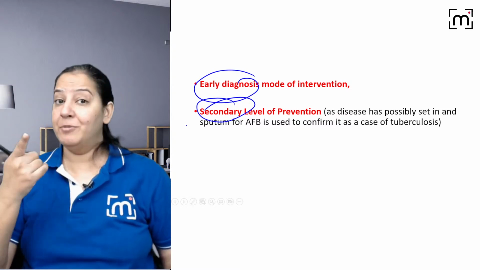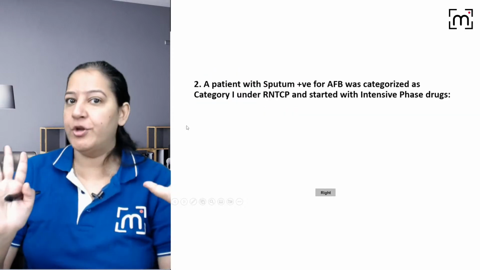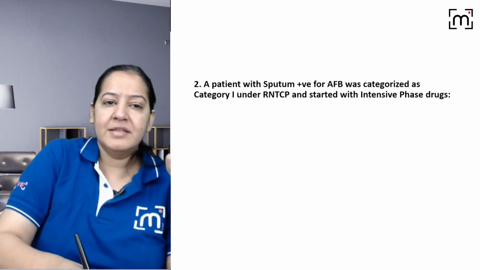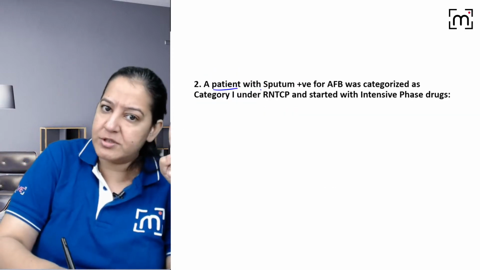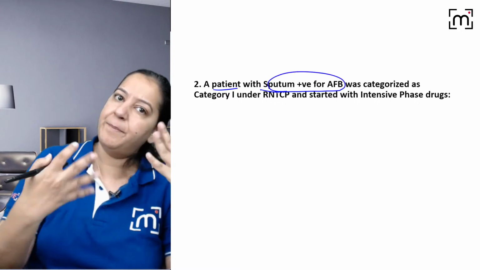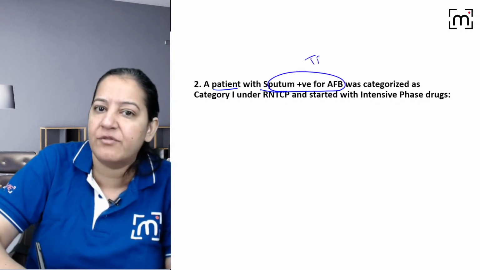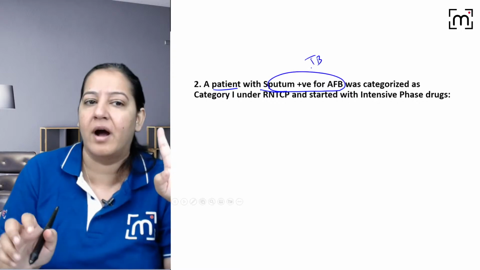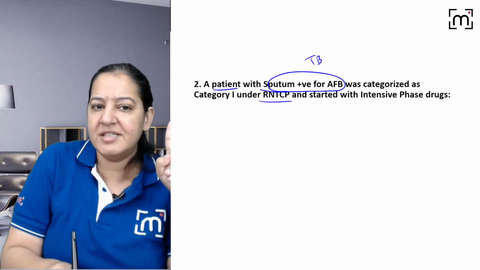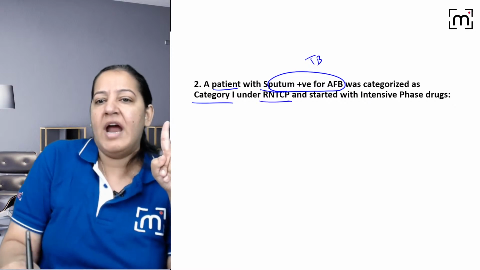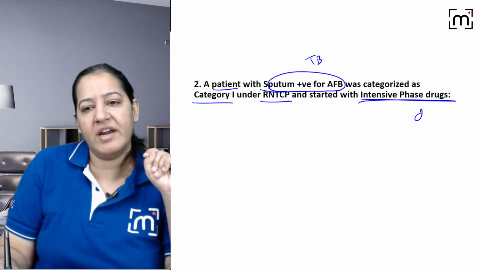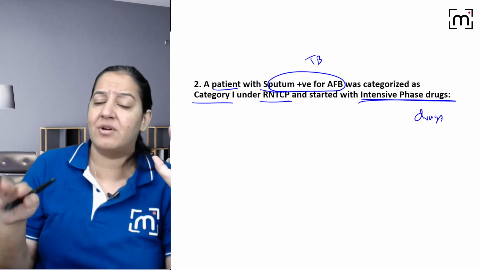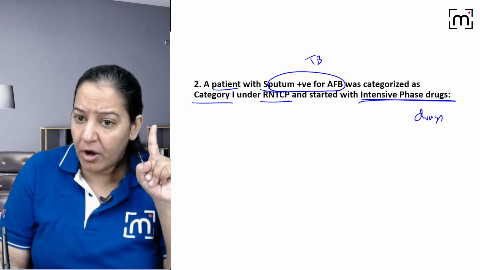Now next question. I want everyone to be right. Think before you answer. The patient is already sputum positive for acid fast bacilli. Already positive. The patient is a diagnosed case of TB. Come on, diagnosis is already done. Now under the RNTCP program we have given CAT 1 and we have started the drugs. Intensive phase drugs. We are starting the treatment.